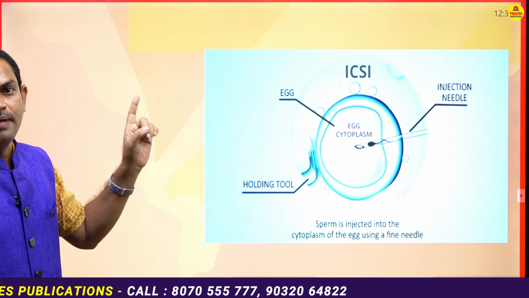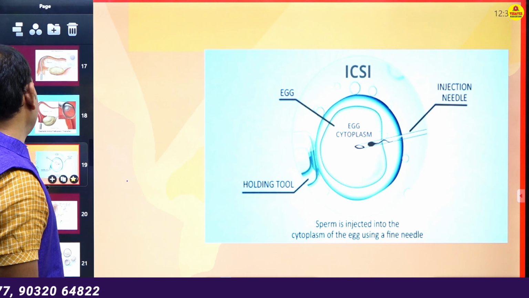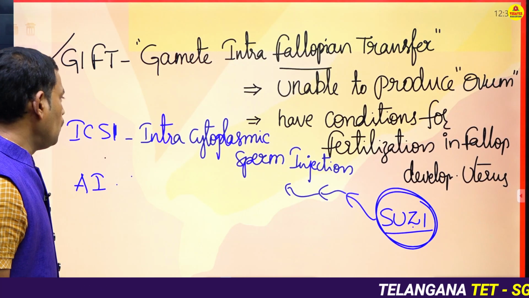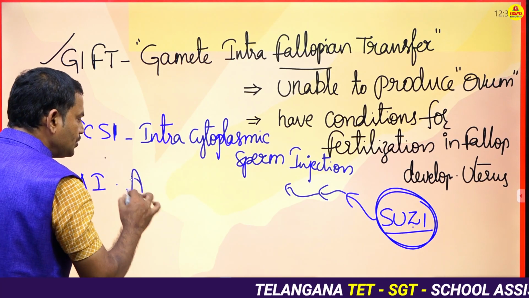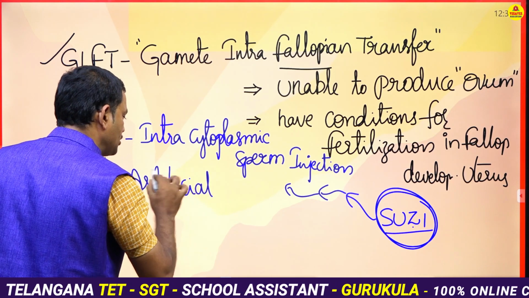Intracytoplasmic sperm injection. Okay, then the next and last technique is AI. What is this AI? Artificial insemination.